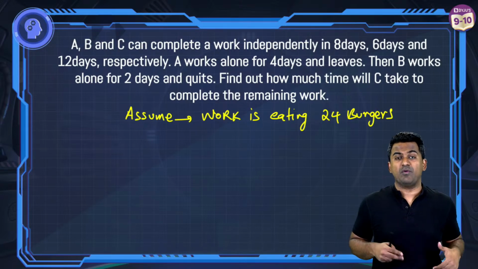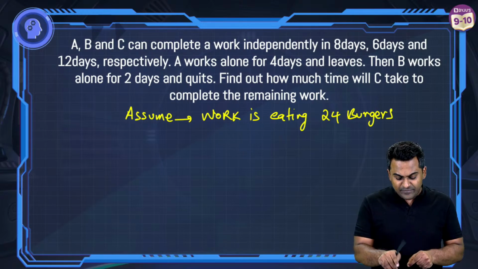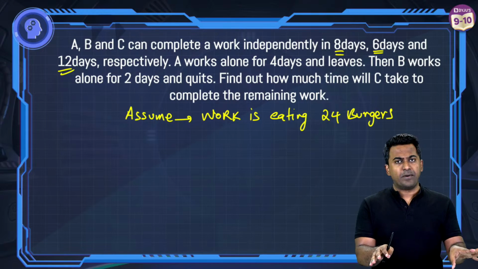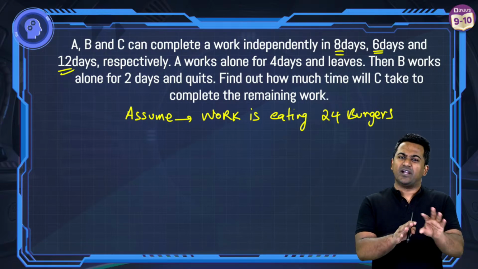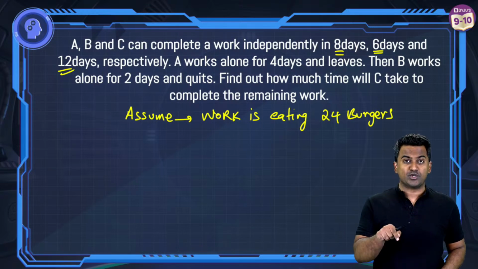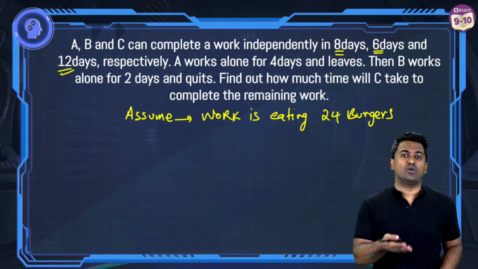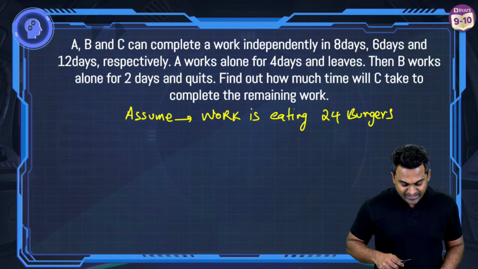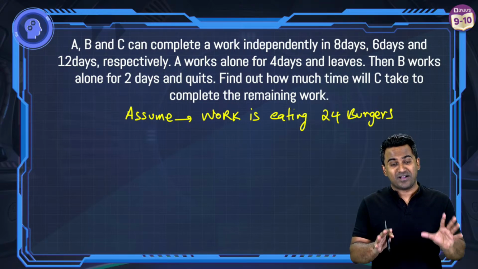If you are asking me why I've chosen only 24, it's because 24 is easily divisible by 8, 6 and 12. You could pick any number and you will get the correct answer. You can pick 30, 40, 10, 5, 100, whatever. I've chosen 24 because my calculations would be a lot simpler. Let's suppose the work here is eating 24 burgers.